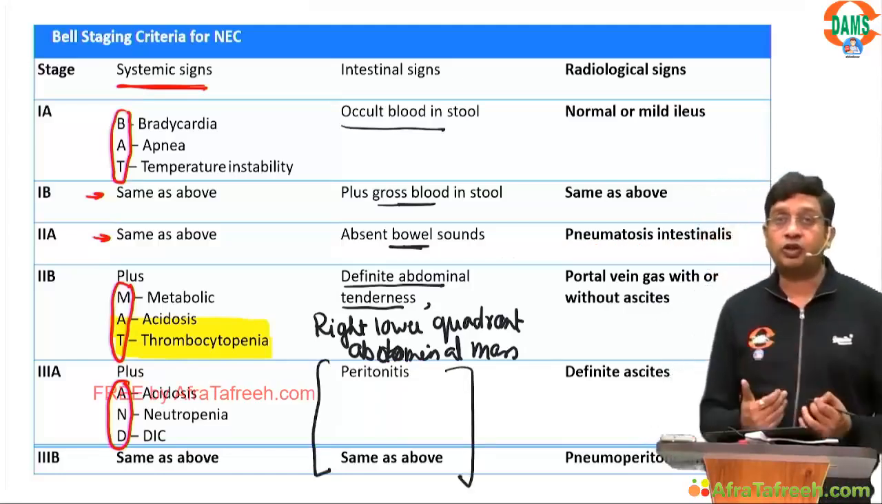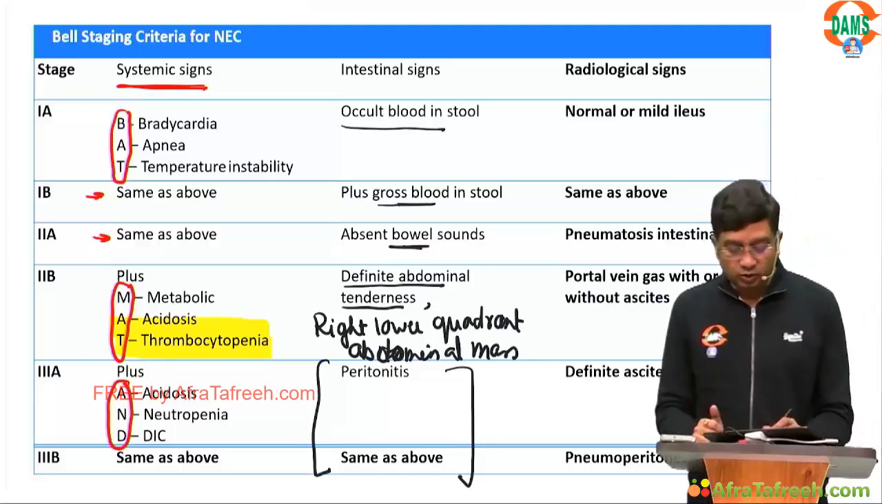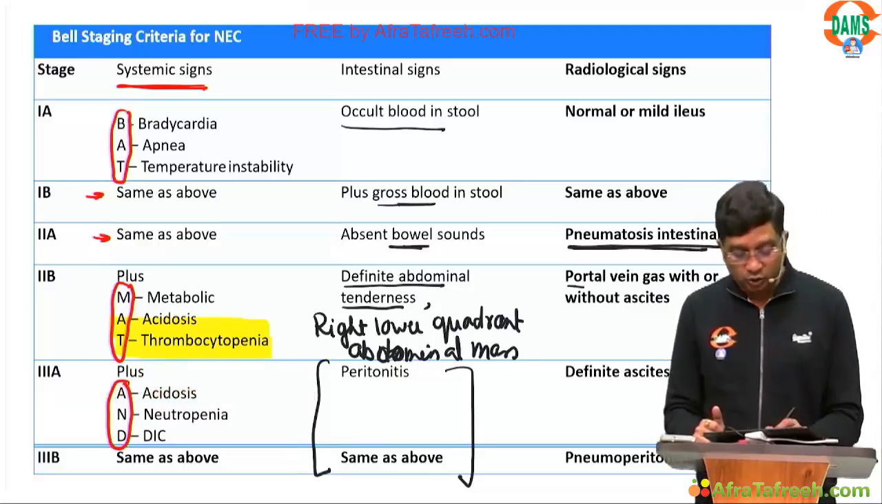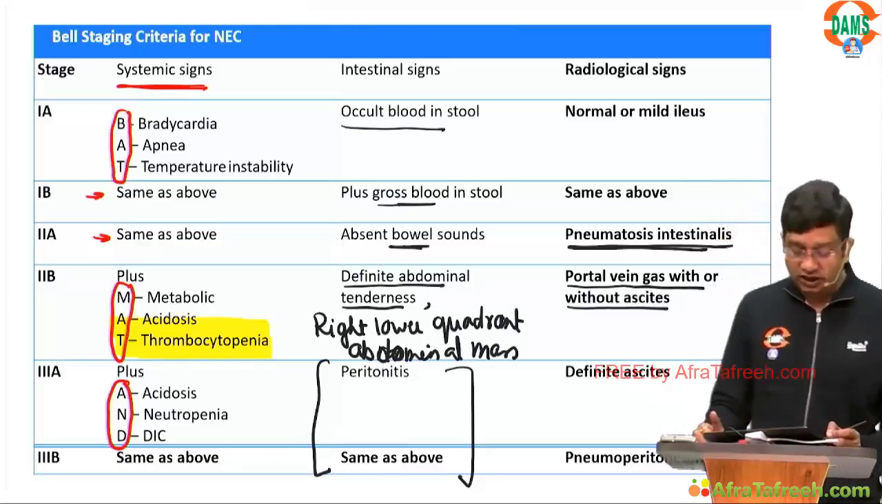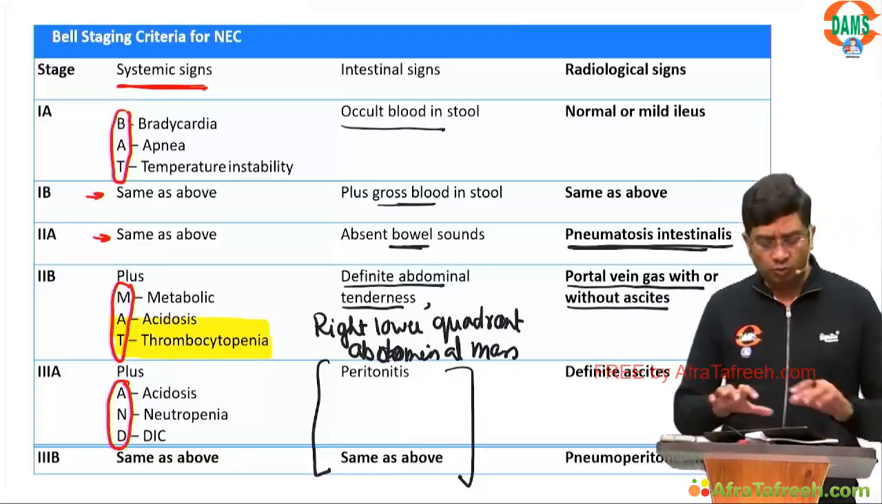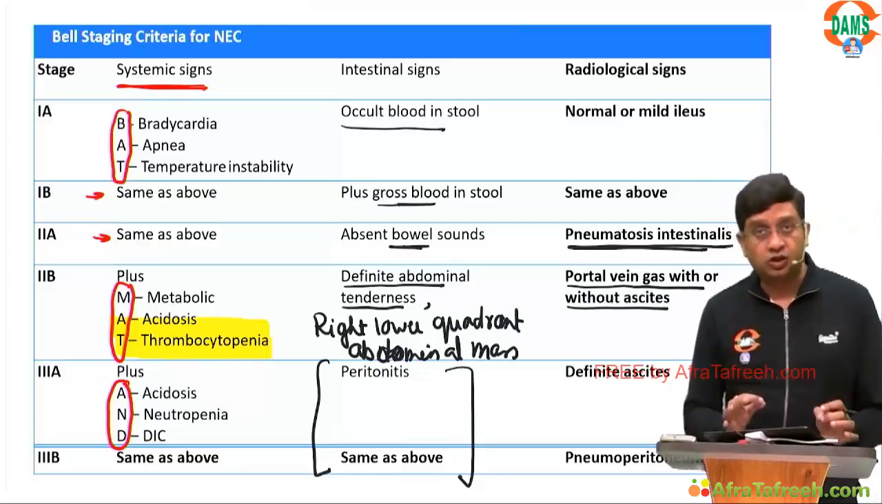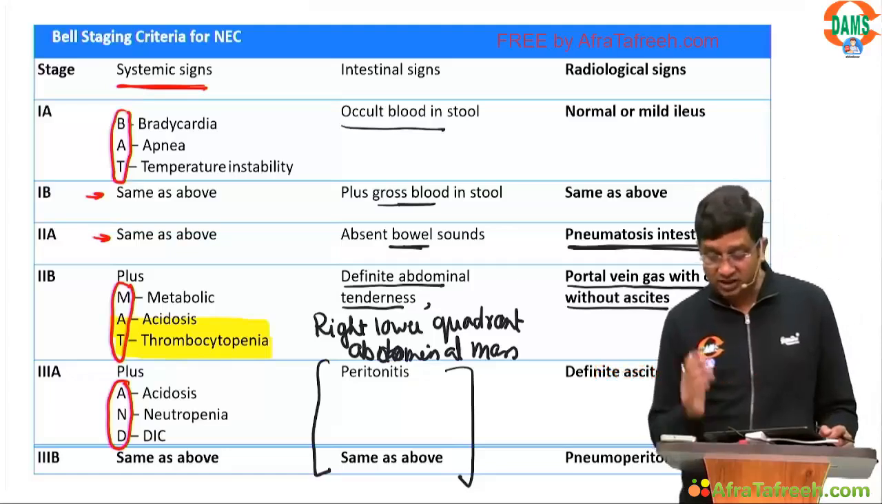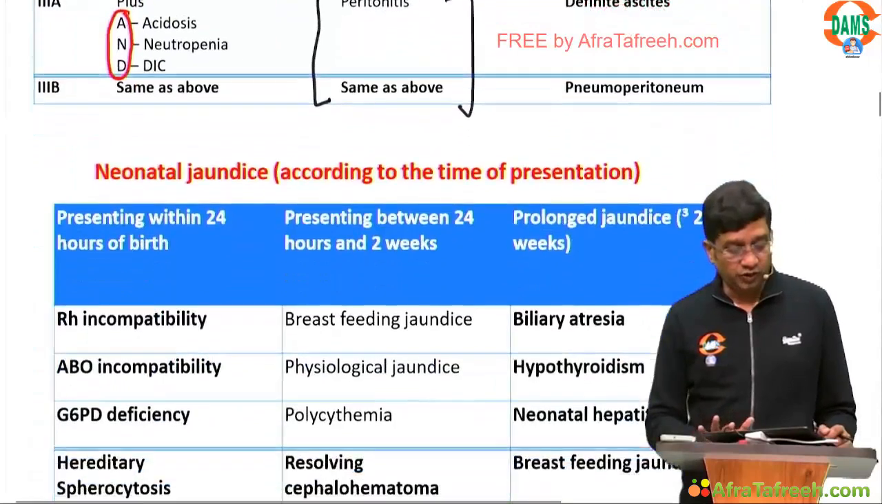And if you go for the X-ray signs, pneumatosis intestinalis is seen in stage 2A. And in 2B, what we get is the presence of gas or air in the portal vein, with or without ascites. A small table, but it is an important topic, NEC, to be remembered. Definite ascites is stage 3A. Moving on to the next one.